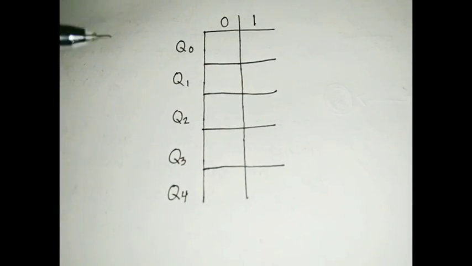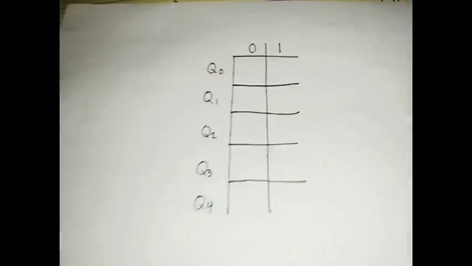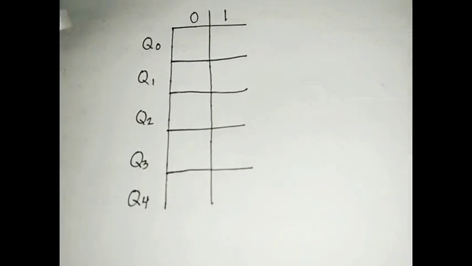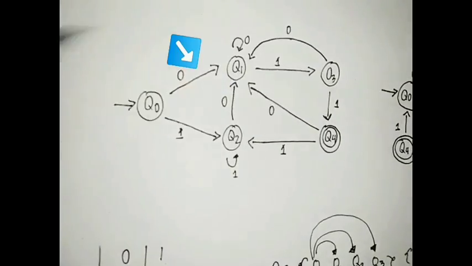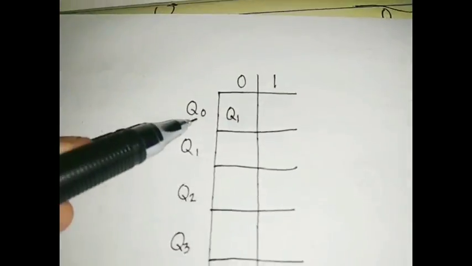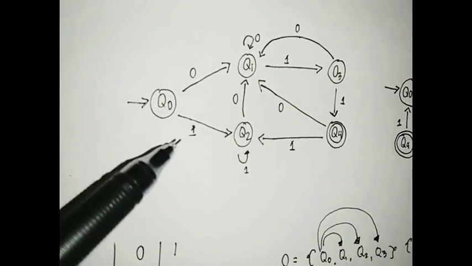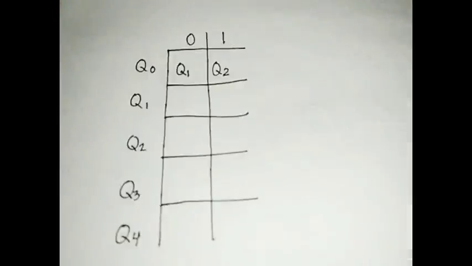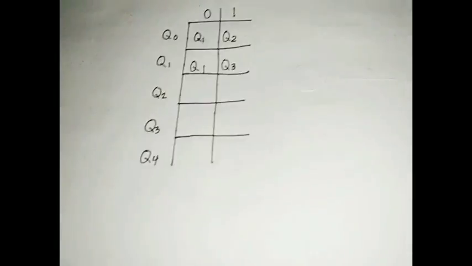In order to make the transition table, we must write all the states on the left side from Q sub 0 to Q sub 4. Now Q sub 0 given 0 is Q sub 1, so we will write Q sub 1. Q sub 0 given 1 is Q sub 2, so we will also write Q sub 2 under 1. The same process will be done until you reach the last state.